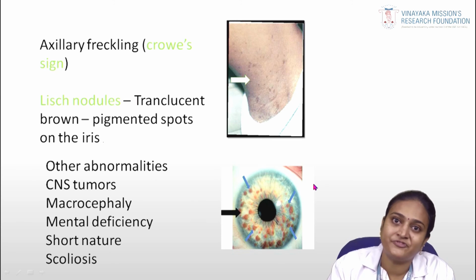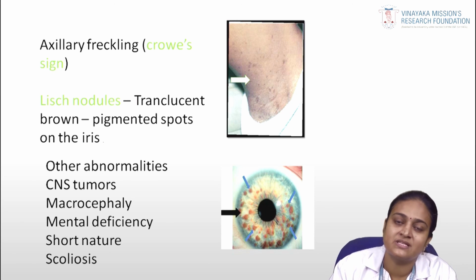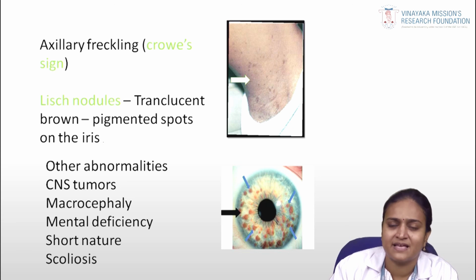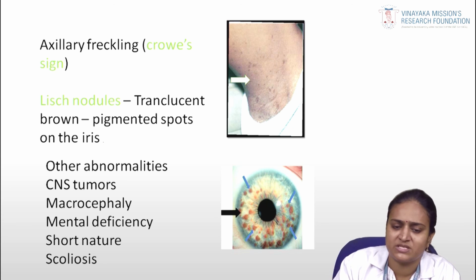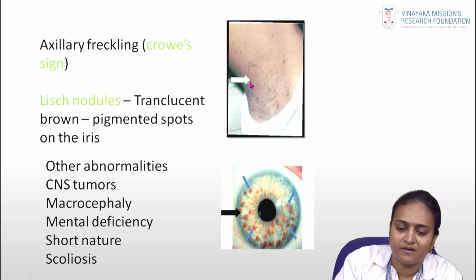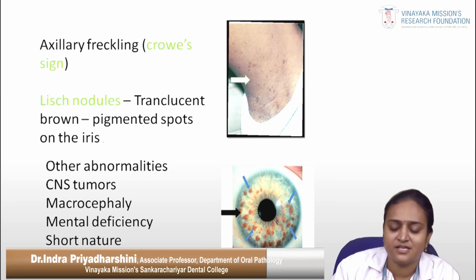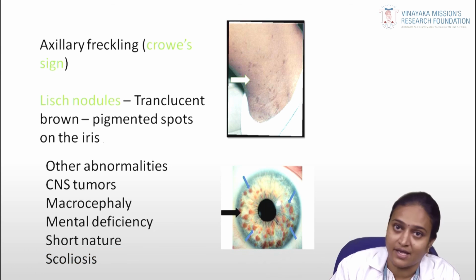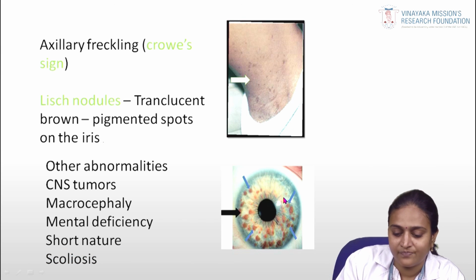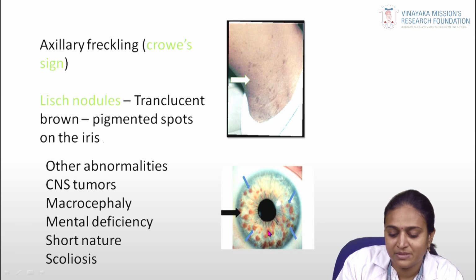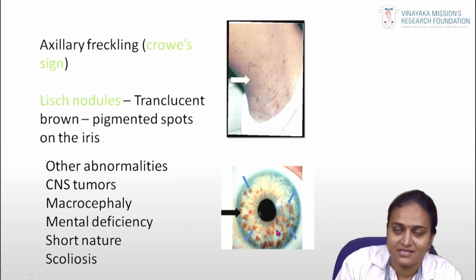Okay, coming to the other features of neurofibromatosis, that is axillary freckling. The axillary freckling is called Crowe's sign. Here you can see the axillary freckling and Lisch nodules. Lisch nodules are a translucent brown pigmentation in the iris. The patient will have pigmentation in the iris. Within the iris you can see multiple brown colored pigmentations. This is a classic picture of Lisch nodules.